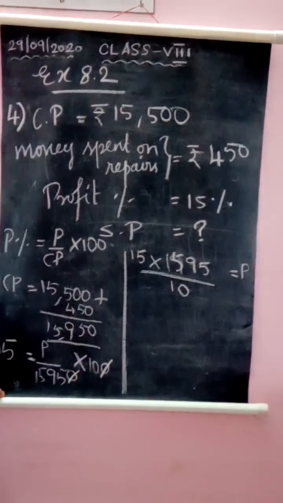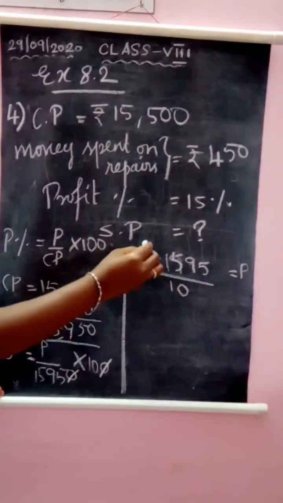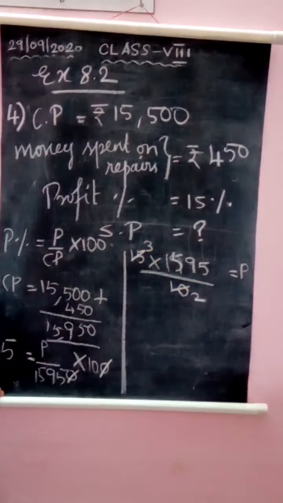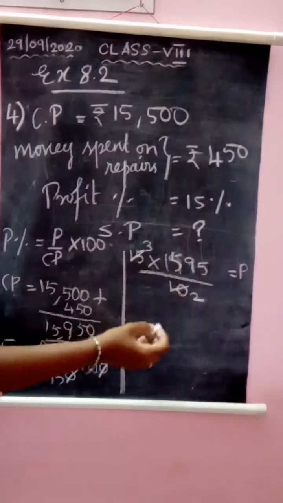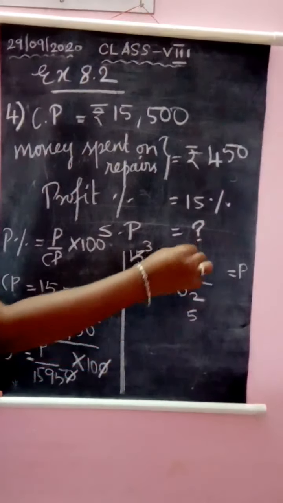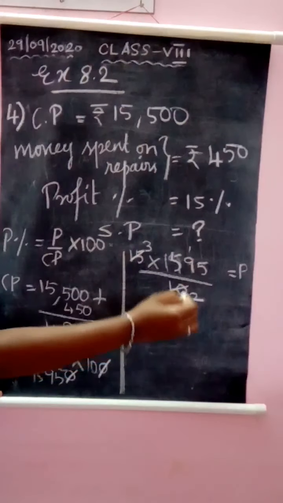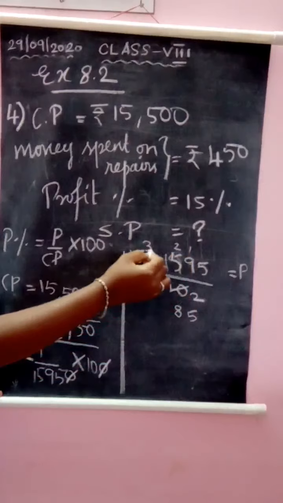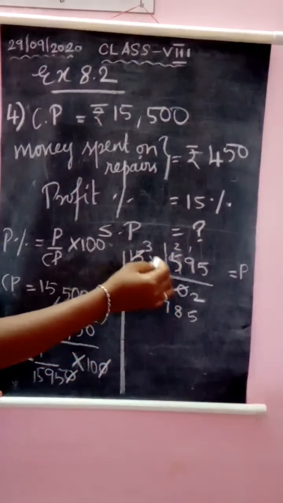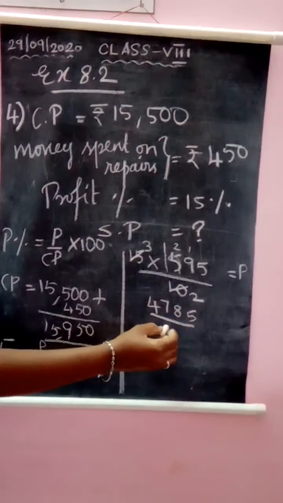Now you can have, see, 5 3s are 15 and 5 2s are 10. Okay, so what is this? 3 5s are 15, 9 3s are 27, 27 plus 1, 28, 3 5s are 15, 15 plus 2, 17, then 3 1s are 3, 3 plus 1, 4 divided by 2.